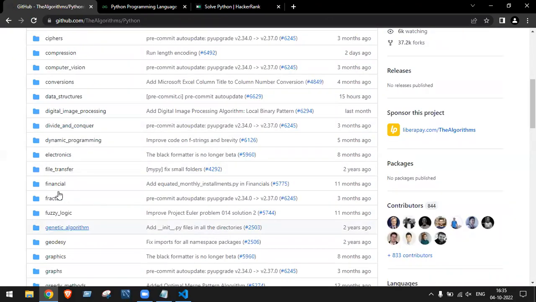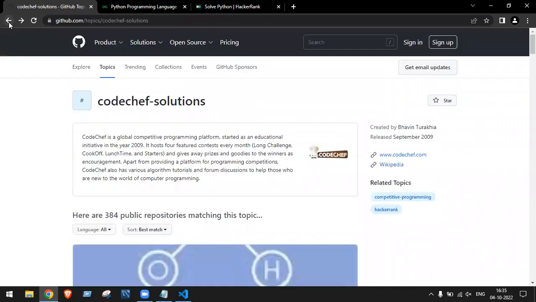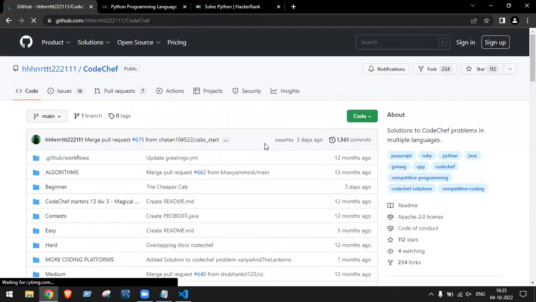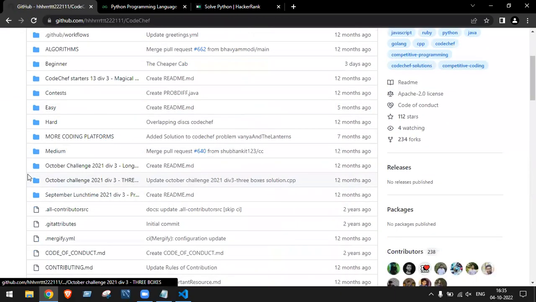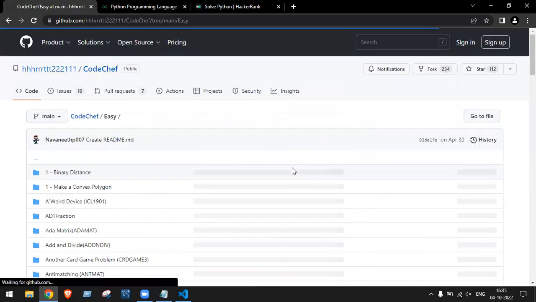Here different types of files are there. Let me go with the easy one for you to understand. Solutions, easy.